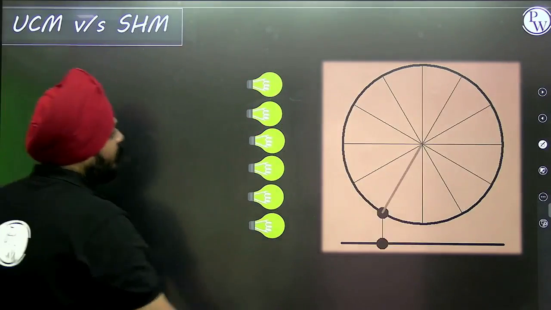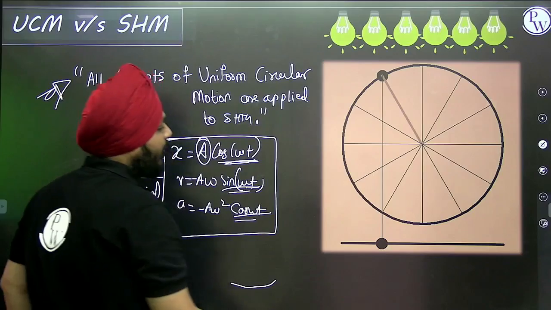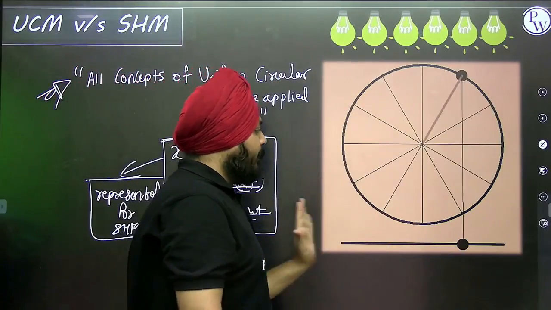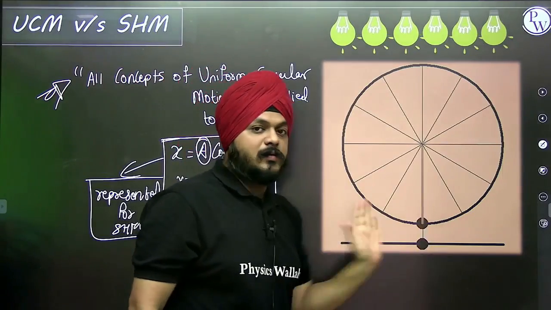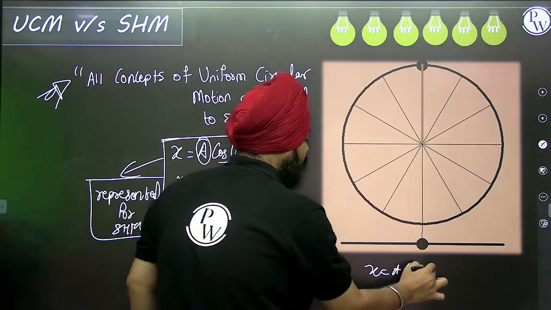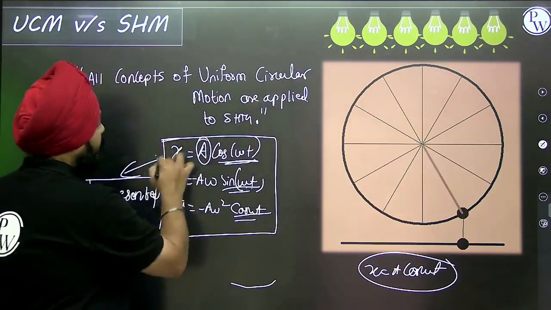Now see, suppose the light is kept on this part, then the particle is performing the SHM this way. So for this displacement equation we can write x is equal to a cos of omega t, right?